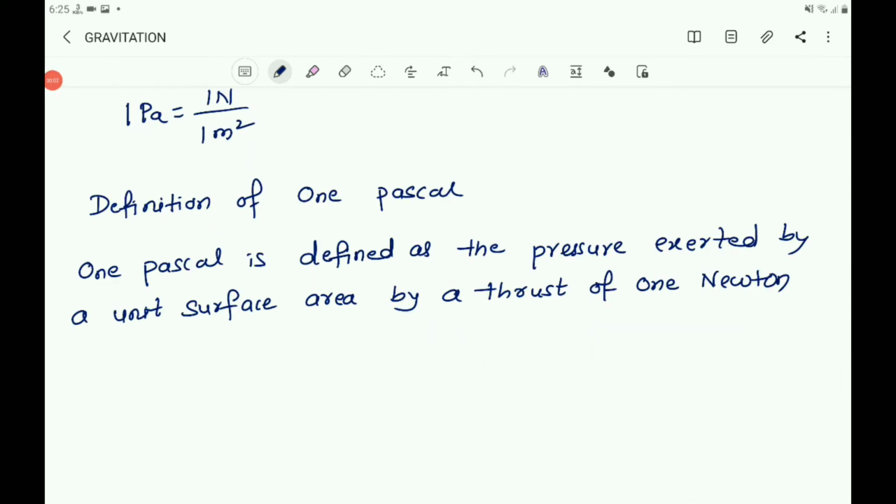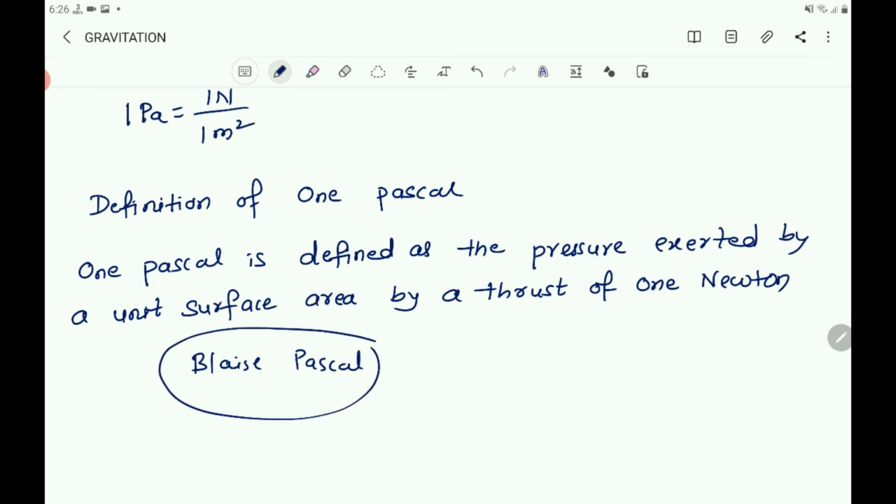The unit Pascal is taken in honor of scientist Blaise Pascal. The SI unit of pressure is called Pascal, in honor of the scientist named Blaise Pascal. He is a scientist, and in honor of his name, the unit of pressure is taken, that is Pascal.